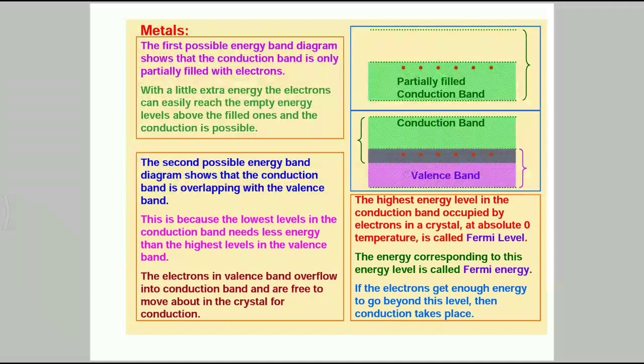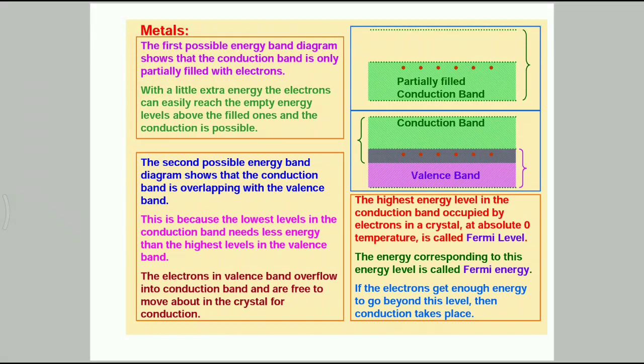Thus, many electrons from below the Fermi level can shift to higher energy levels above the Fermi level in the conduction band and behave as free electrons by acquiring a little more energy from any other source.